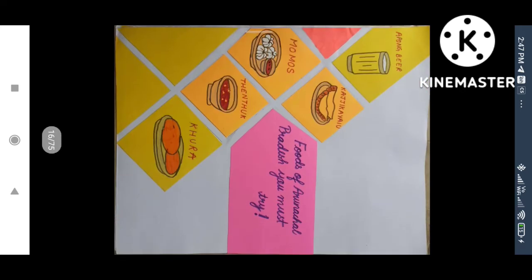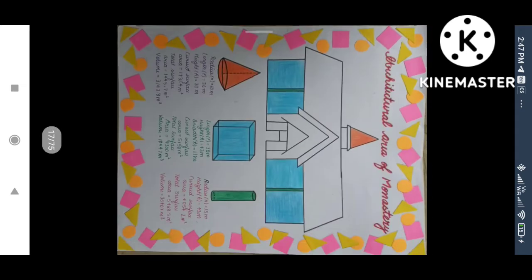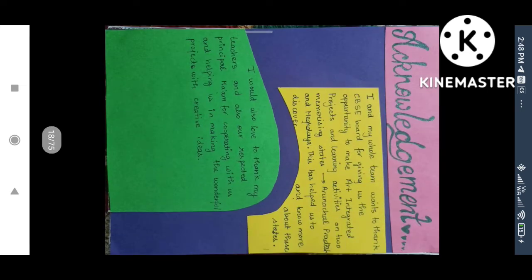This is the food of Arunachal Pradesh, the main foods over there. Then the art integrated learning, the study of the architecture of that particular region. Buddhist monastery architecture is being studied by the students, and then the different types of shapes used in that monastery. They have taken some hypothetical values of radius, length, height, and they have calculated the curved surface area of these shapes, total surface area, and volumes of these shapes.